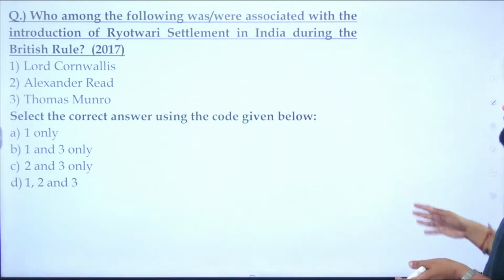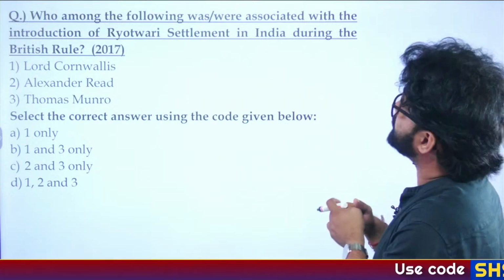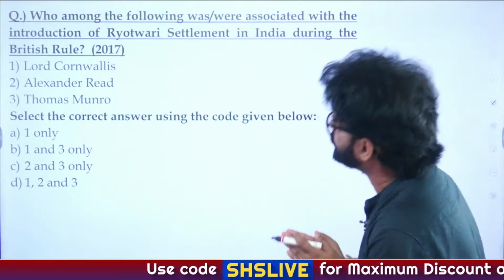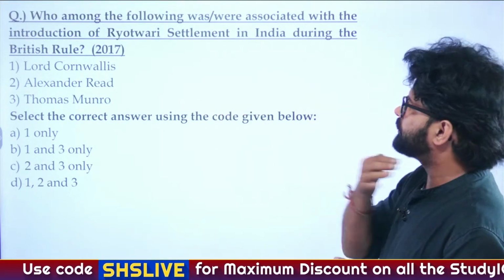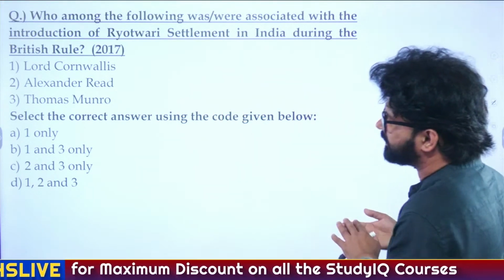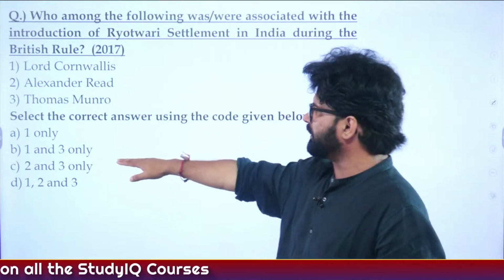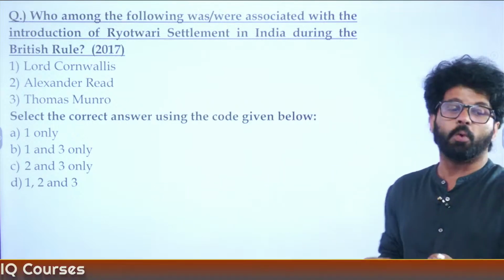So the first question in front of you, 2017: who among the following were associated with the introduction of Rayotwadi settlement in India during the British rule? First is Lord Cornwallis, second is Alexander Reed, third is Thomas Munro. Select the correct answer using the code given below. A, 1 only; B, 1 and 3 only; C, 2 and 3 only; D, 1, 2 and 3.